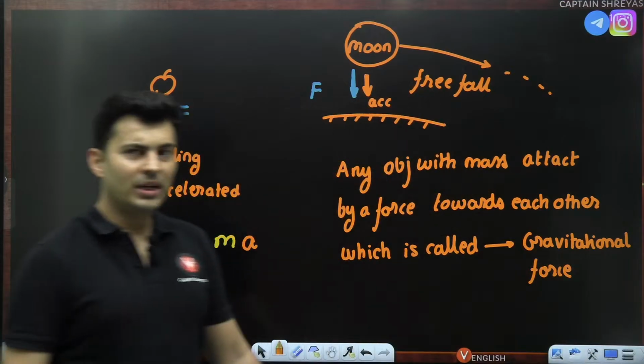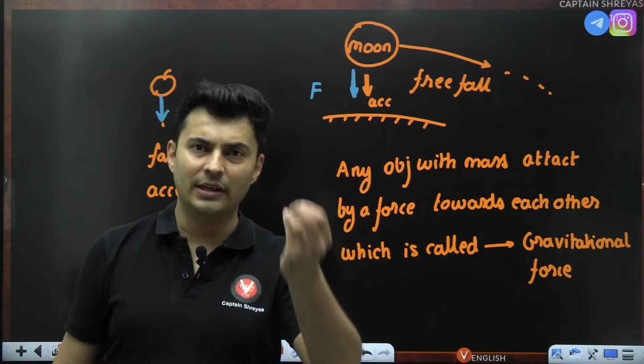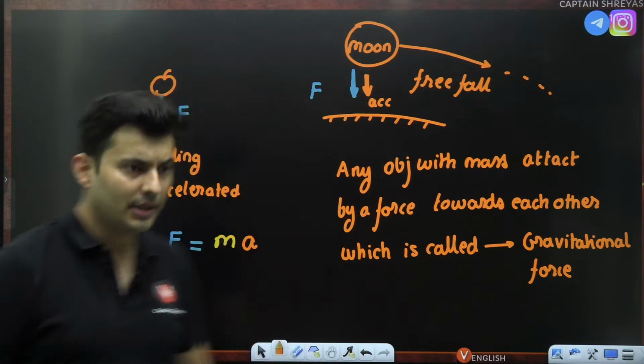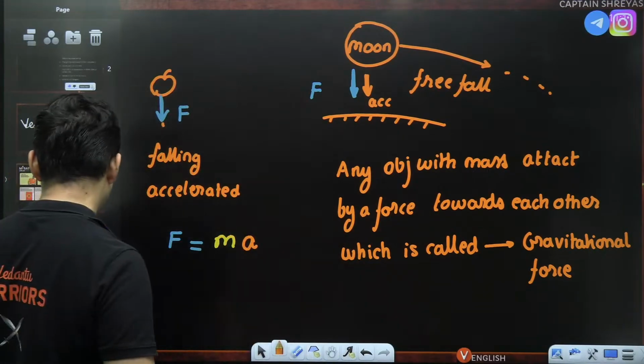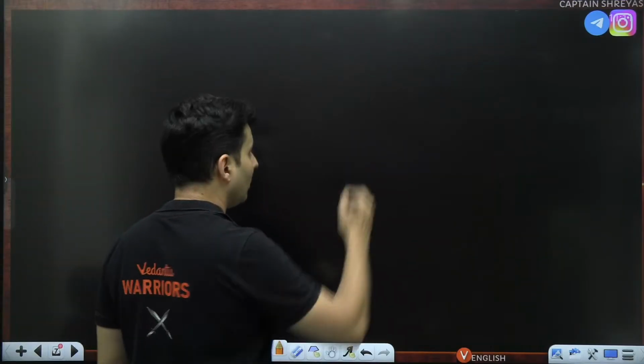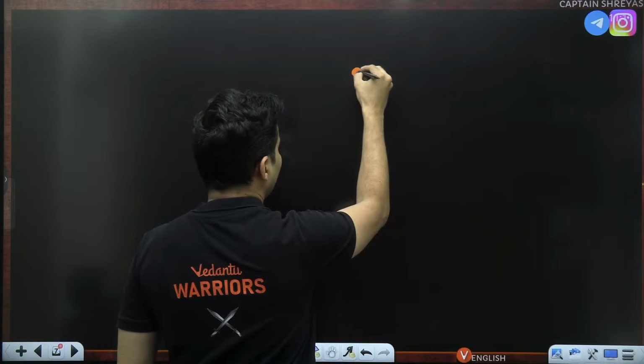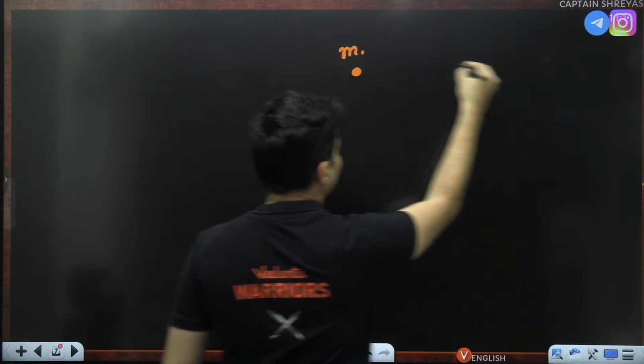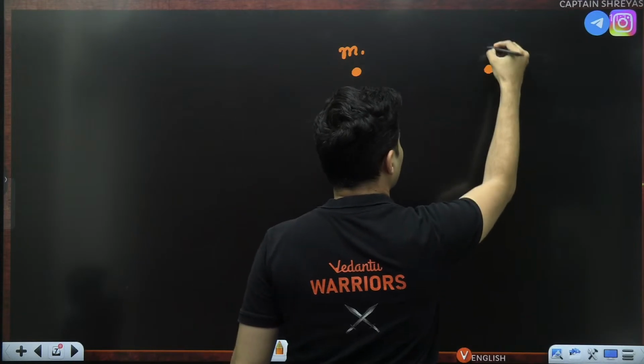Then he conducted more experiments, and then he was able to finally figure out his actual law. So let's have a look at that particular law, guys, right now. So what is his actual law that he found out? He finally concluded that if you have two masses or three masses, we'll come to that also.